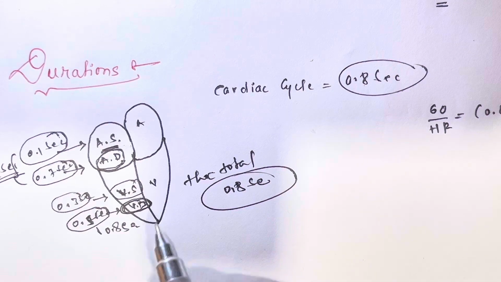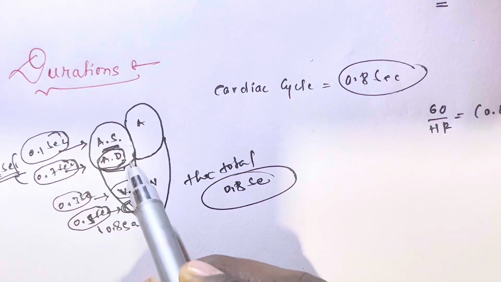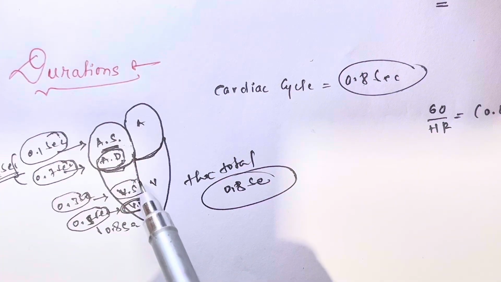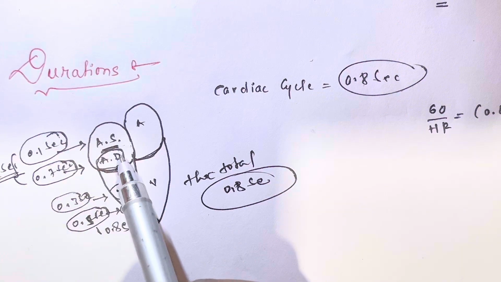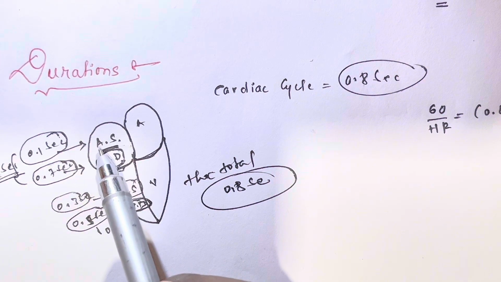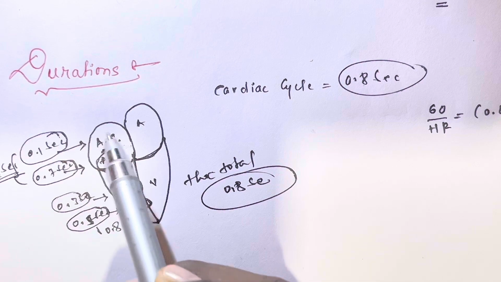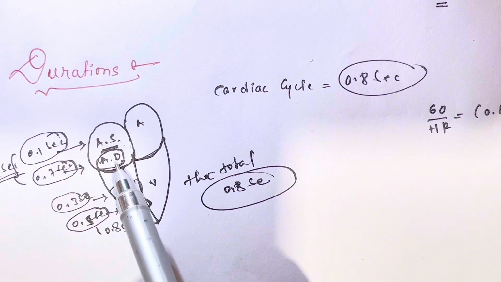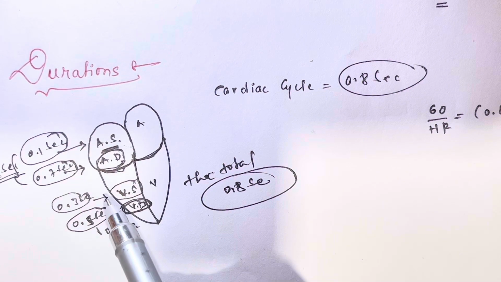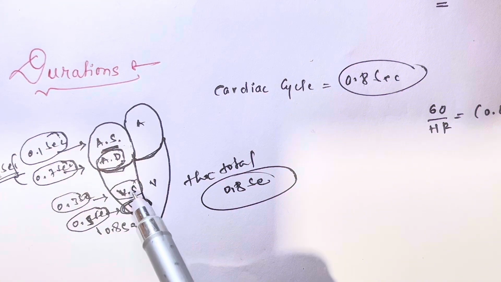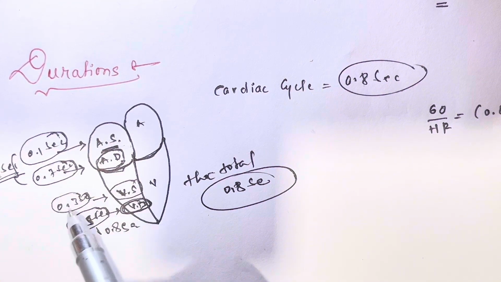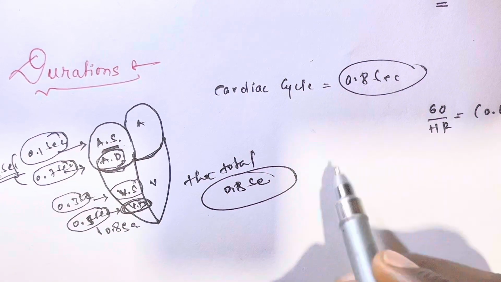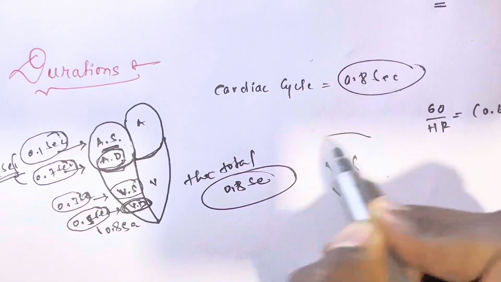You people know that both in the atrium above as well as the ventricle, systole and diastole take place. So as I told before, atrial systole, the atrial contraction, takes 0.1 seconds and atrial diastole takes 0.7 seconds. In the same way, ventricular systole and ventricular diastole take 0.3 seconds and 0.5 seconds. Now we can start the ventricular systole and the ventricular diastole.